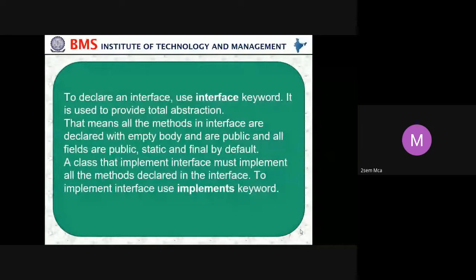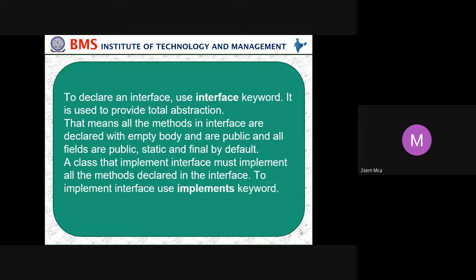That means all the methods in an interface are declared with an empty body and are public, and all fields are public, static and final by default. A class that implements an interface must implement all the methods declared in the interface. To implement an interface, use the implements keyword.